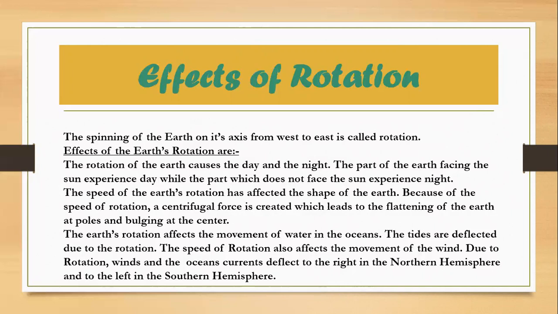Due to the rotation, you will notice that the winds and the ocean currents deflect, and in the night, when the sun goes on setting, there will be changes in the oceans or in the winds. Means there will be a change in the tides. Now, this is all about the effects of rotation.